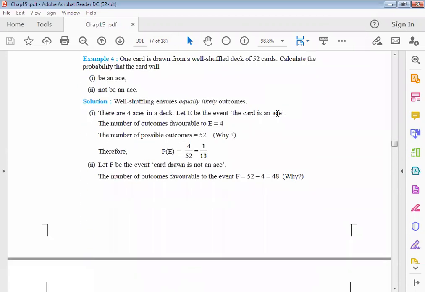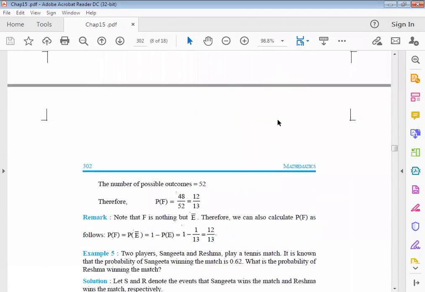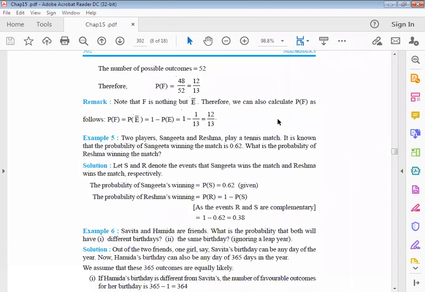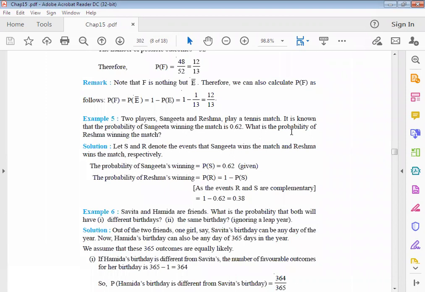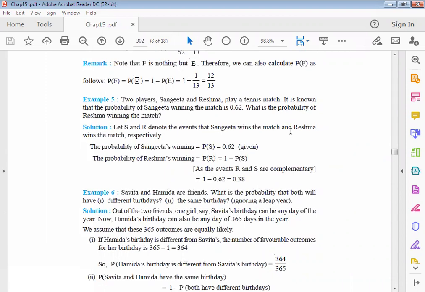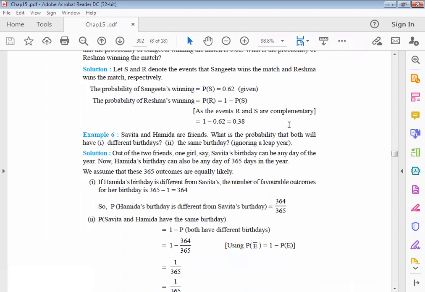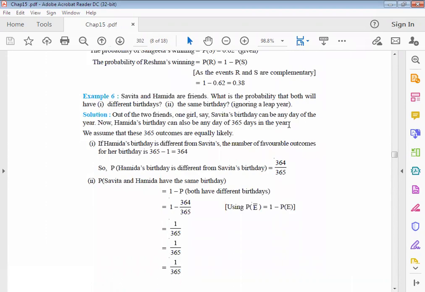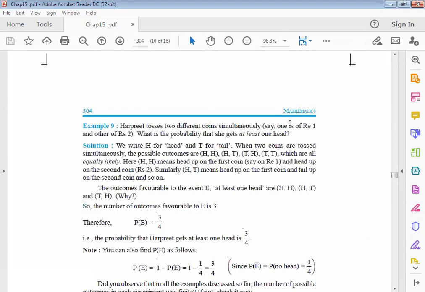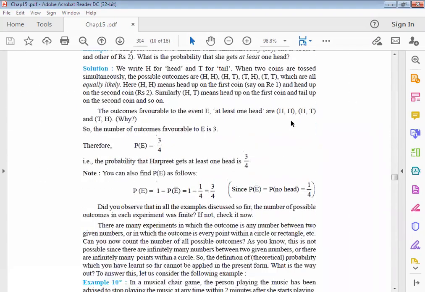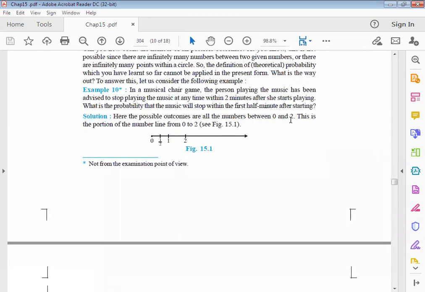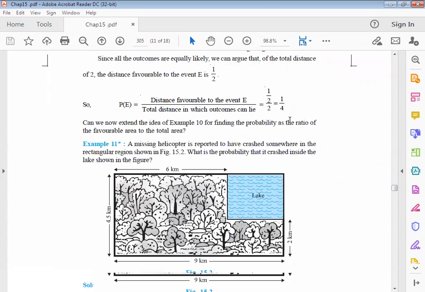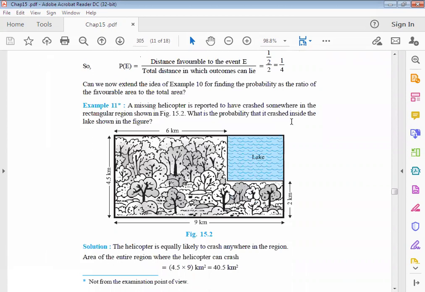Because as you know, this time the format of our paper is objective type, right? So there are so many possibilities that a question comes based on any small concept. So please take care. And here we discuss example number 11 because the rest of the examples you can easily solve. If you have any doubt, please ask me. Example 11 is a different example, so please read it carefully.